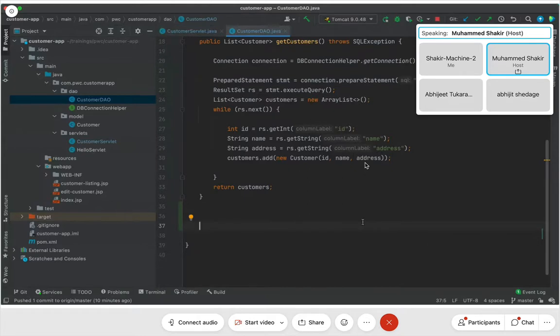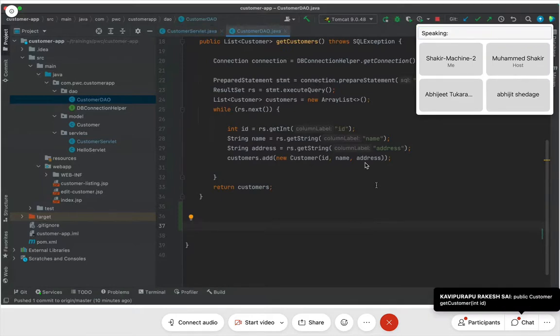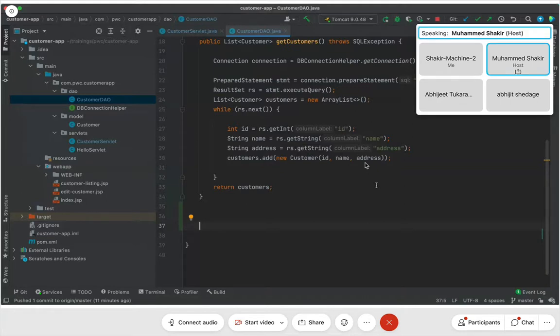Tell me what must be the signature of this method. At least one or two of you give me the signature of this method and you make my day. What is it supposed to return back, and what is it supposed to take as a parameter? Come on, friends. Yes, and what? Super. Very nice, Rakesh. Very good, Manisha. Perfect. ID is the parameter, and what must be the return type? Should it be a list of customers or one single customer?